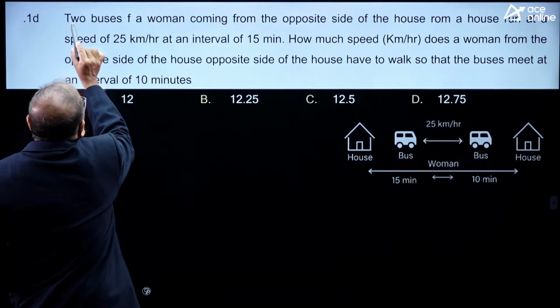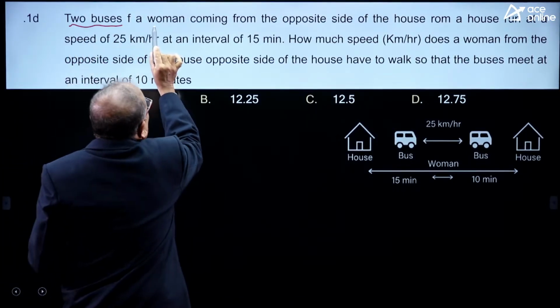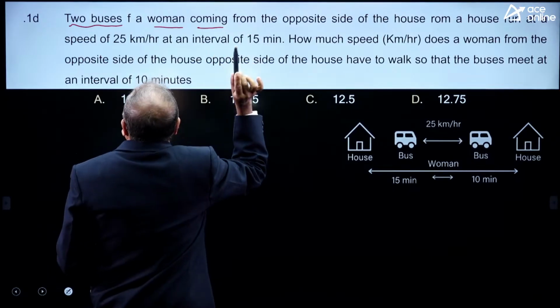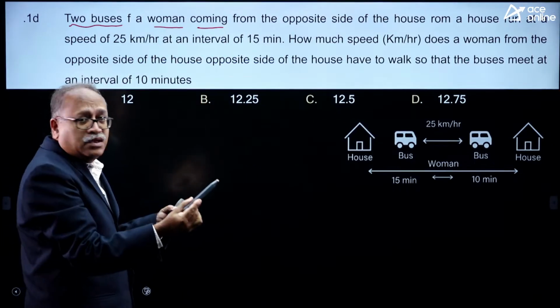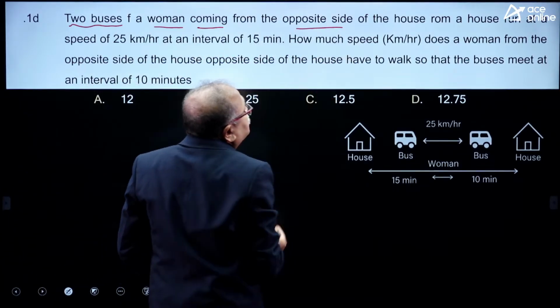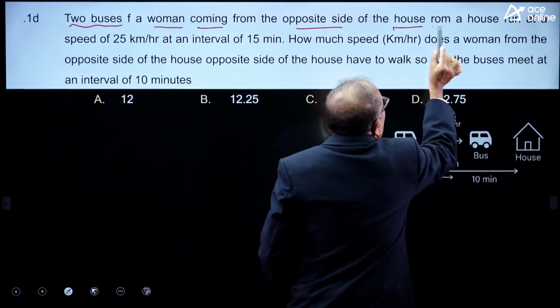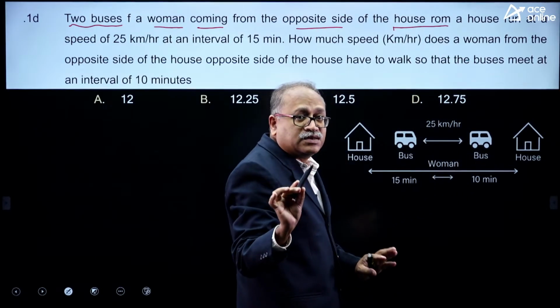Now, two buses are moving from a place. A woman is coming from the opposite side of the house. Some spelling mistake is there, I am sorry for that.